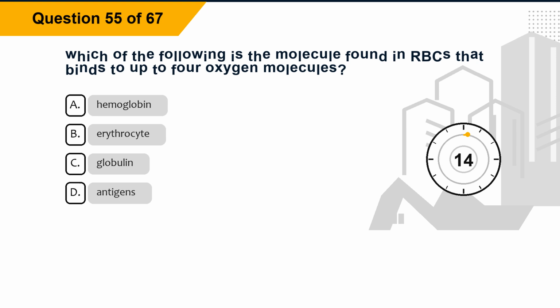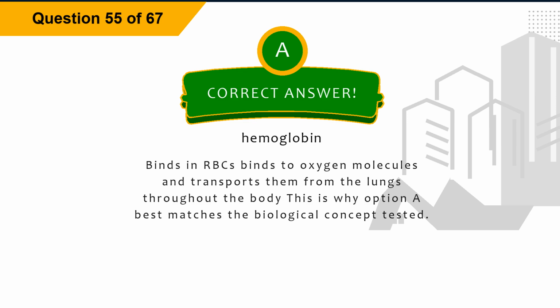Question 55. Which of the following is the molecule found in RBCs that binds to up to 4 oxygen molecules? Option A, hemoglobin. Option B, erythrocyte. Option C, globulin. Option D, antigens. The correct answer is option A, hemoglobin. Explanation. Hemoglobin in RBCs binds to oxygen molecules and transports them from the lungs throughout the body. This is why option A best matches the biological concept tested.